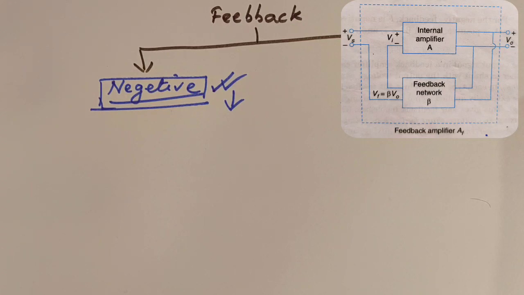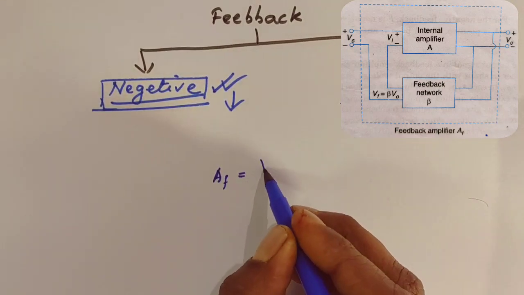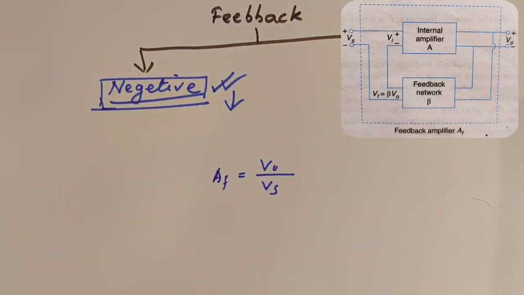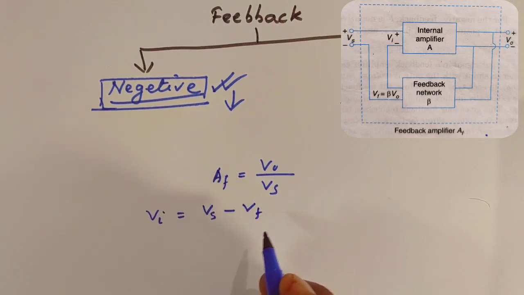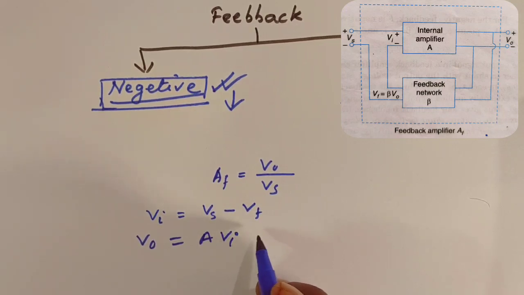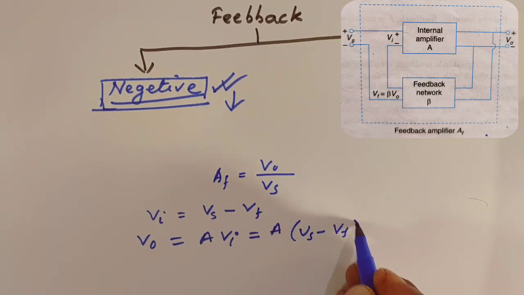You should not confuse Vi and Vs. Therefore, we can write AF equals V0 divided by Vs. If Vi equals Vs minus Vf, then what can we write? V0 equals A into Vi, equals A times (Vs minus Vf).